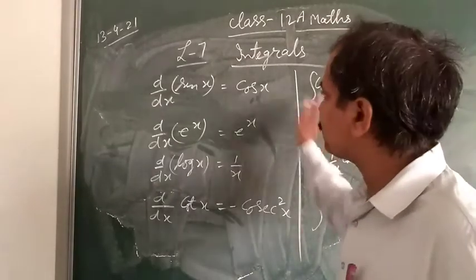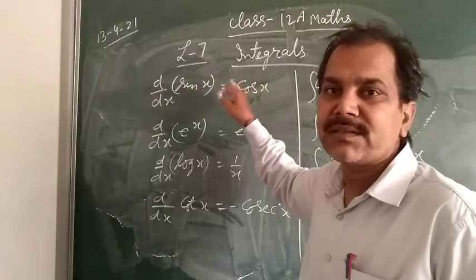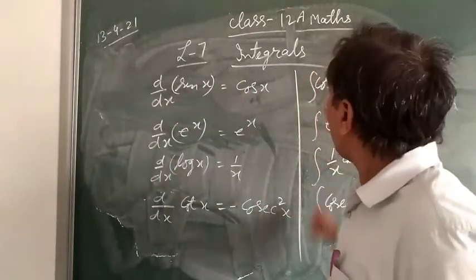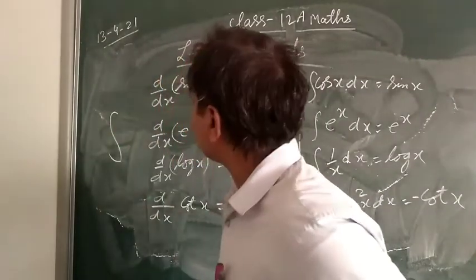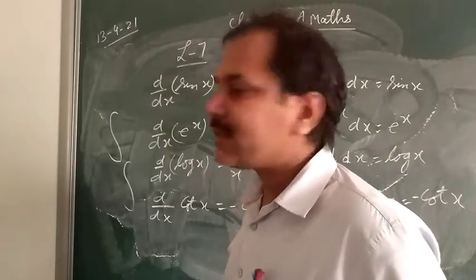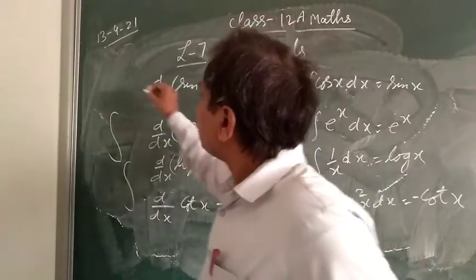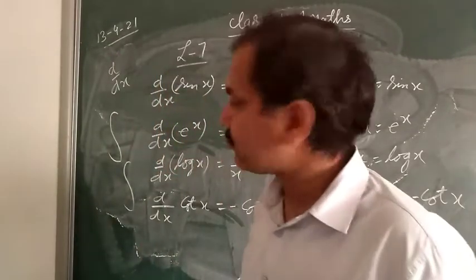So maybe now understood. Which function's differentiation, what is coming, their integration will be equal to that function. And integration is represented by this symbol, like this. This is the symbol of integration, and the symbol of differentiation is d by dx.